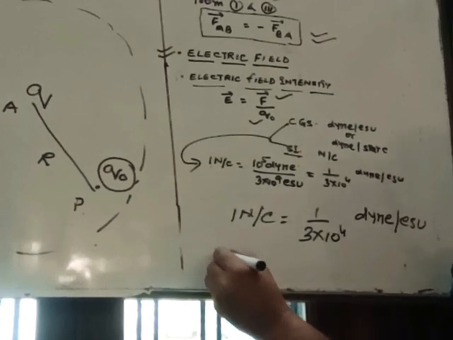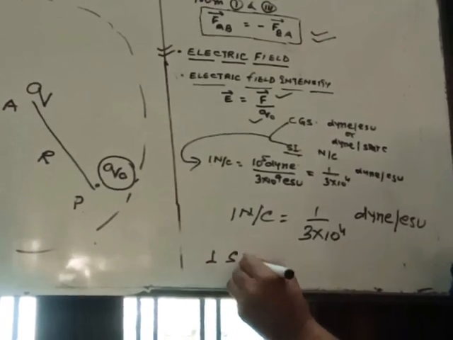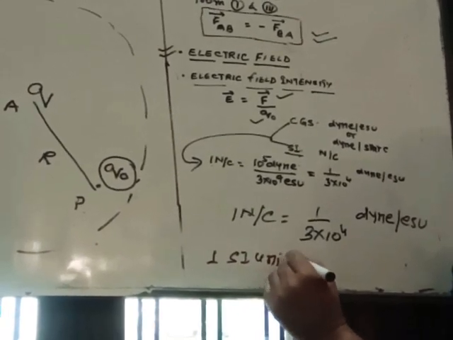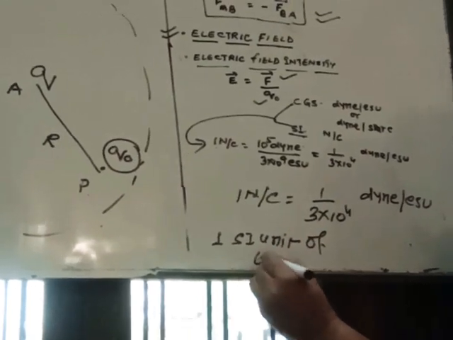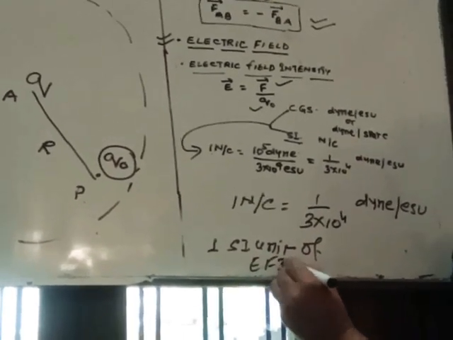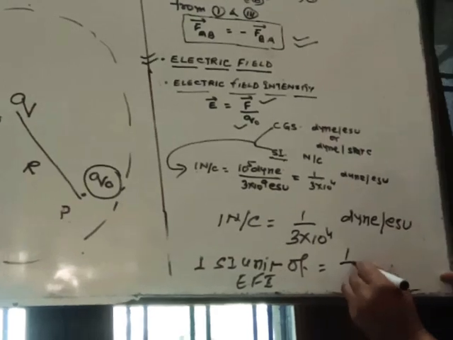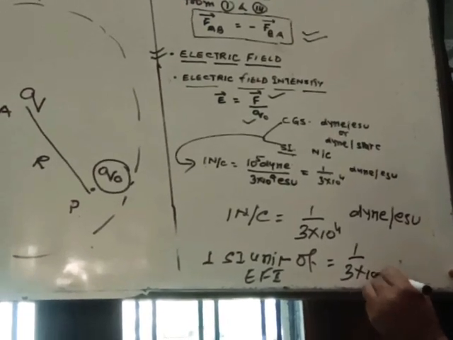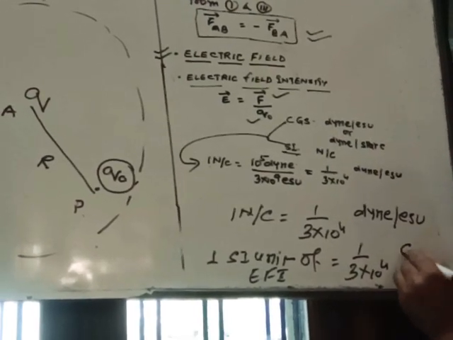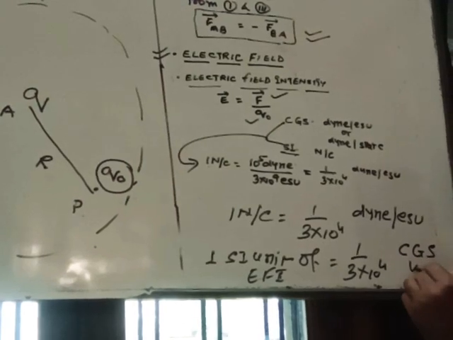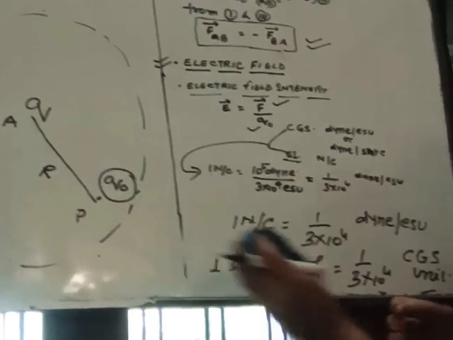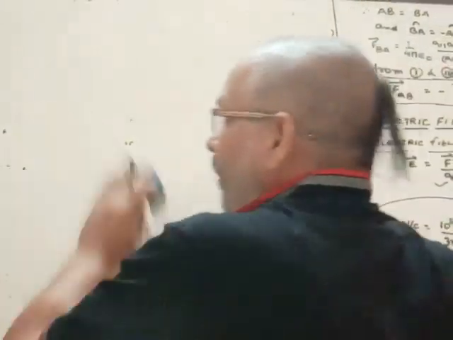It means 1 SI unit of EFI is equal to 1 upon 3 into 10 to the power 4 CGS unit. So it is the relation between CGS and SI units of EFI.